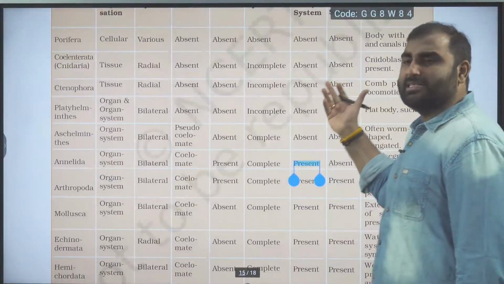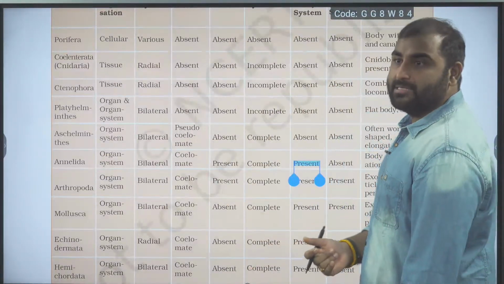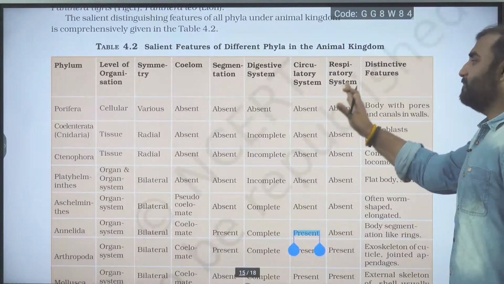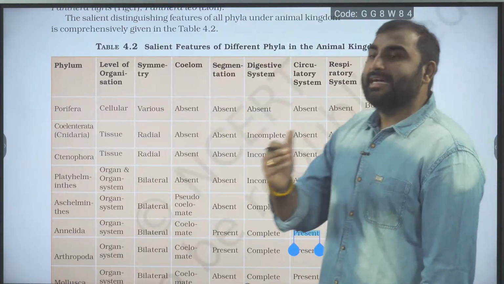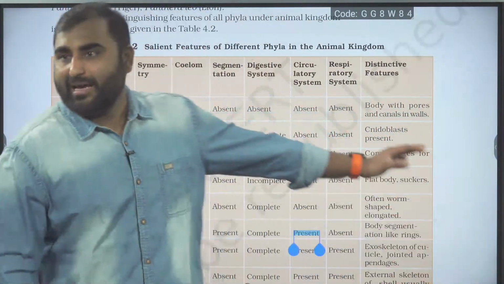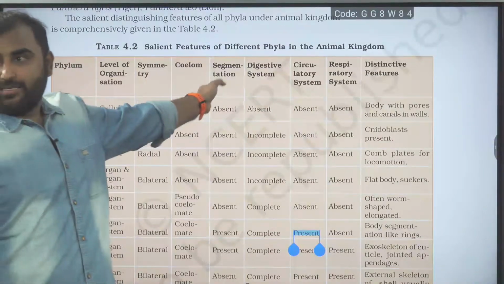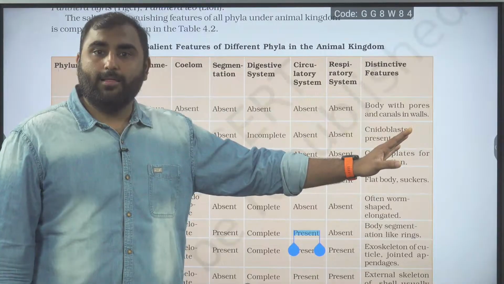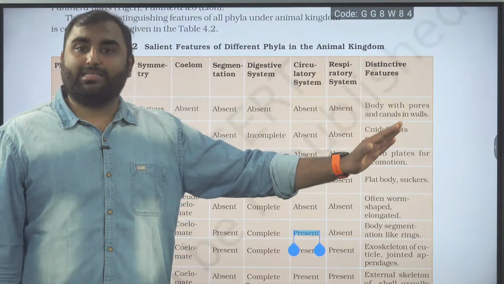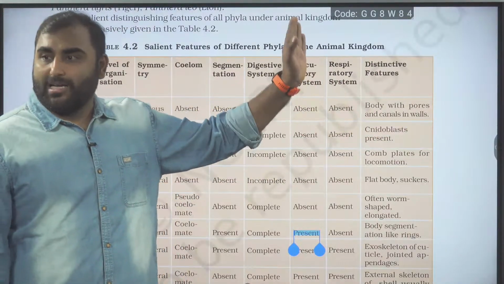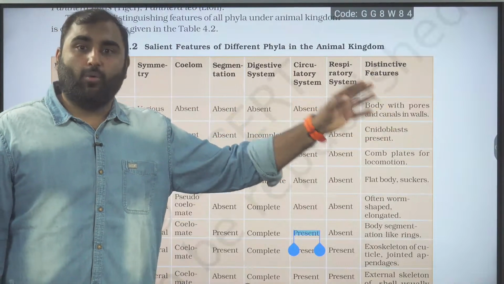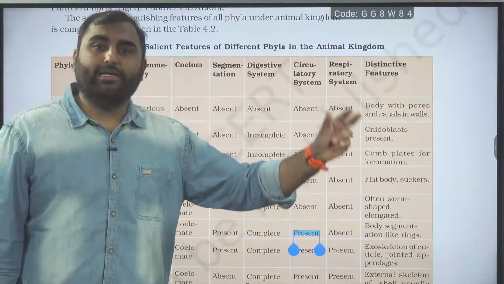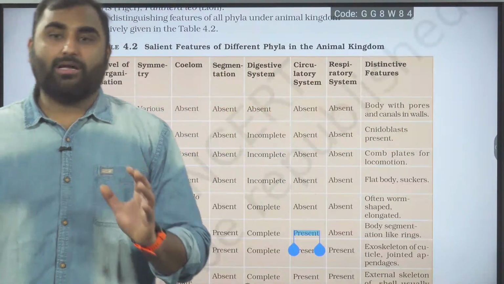Respiratory system we will discuss later when we study the individual phylums, and then the body structures, distinctive features. Respiratory system and distinctive features we will see phylum wise. Level of organisation, symmetry, coelom, segmentation, digestive system, circulatory system, till this we have done, with respect to the basis of classification. Every phylum has a characteristic feature, which we are going to study in the individual phylums. Are we clear with this, guys?